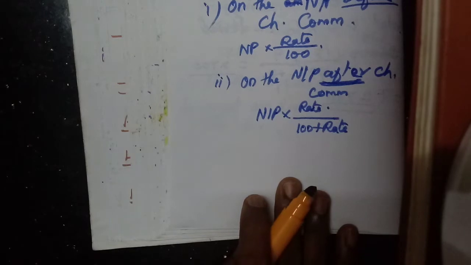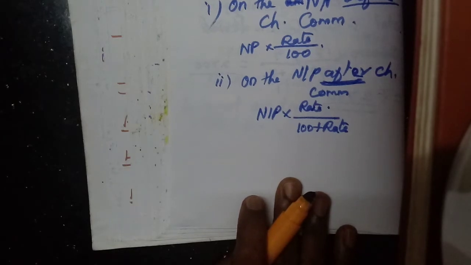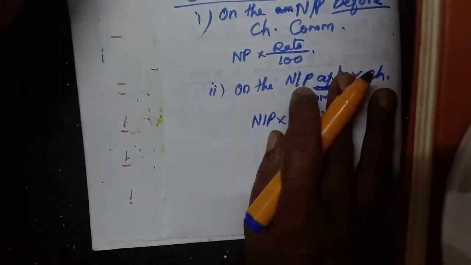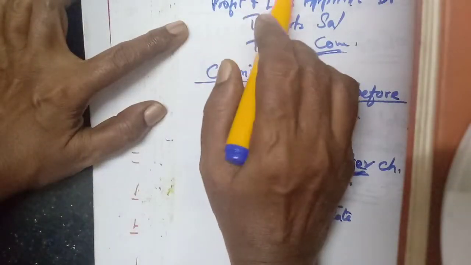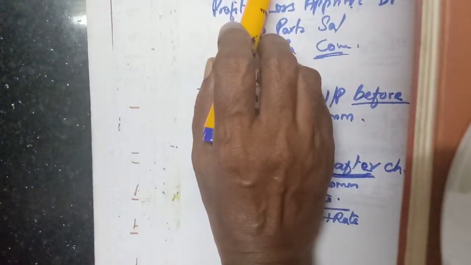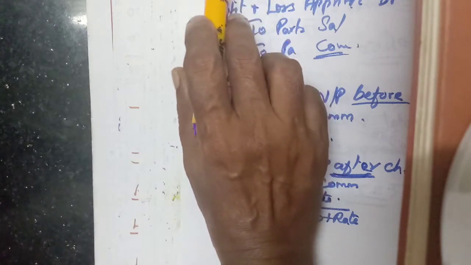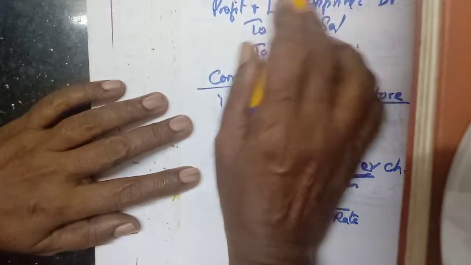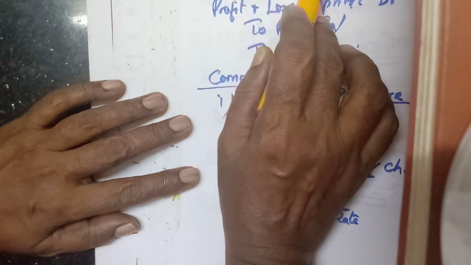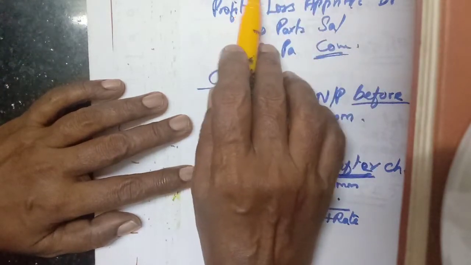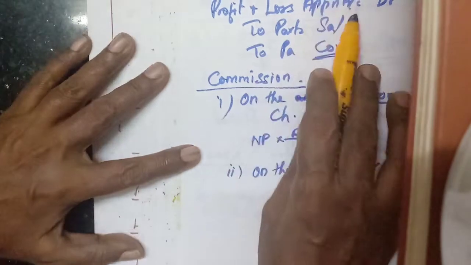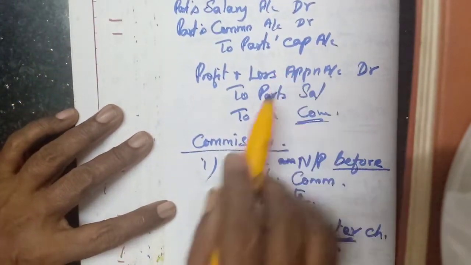The only thing you have to remember is the journal entries for salary and commission. Two journal entries, one for providing salary and commission. Partner's salary account should be debited, partner's commission account should be debited, then partner's capital account or partner's current account should be credited.